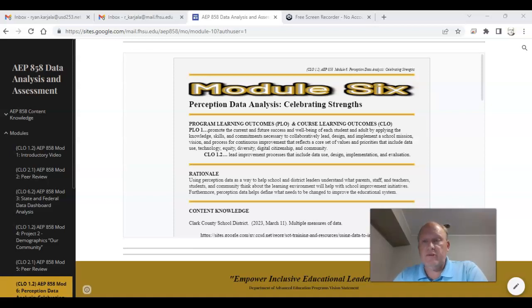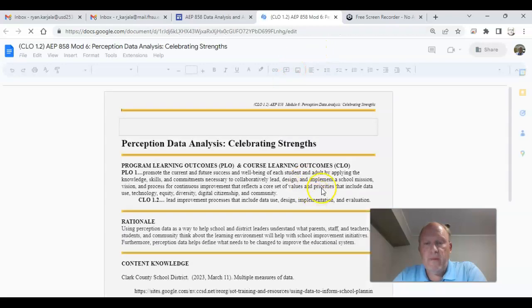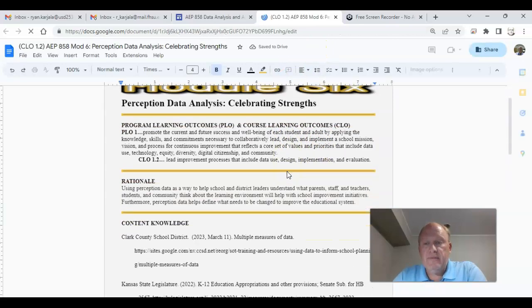This time we're going to talk about module number 6. That module deals with perception data and celebration of strengths. So here's the module, and remember we should expand it. Let's go down through this and we'll give you a little bit of an overview.